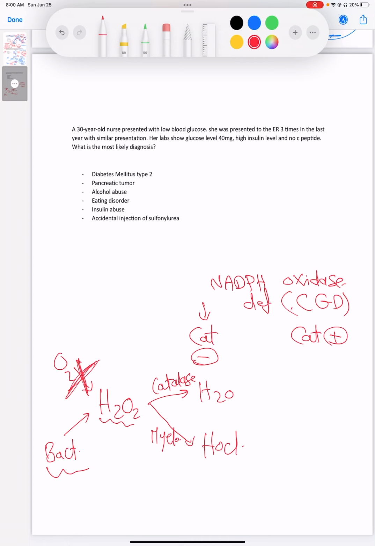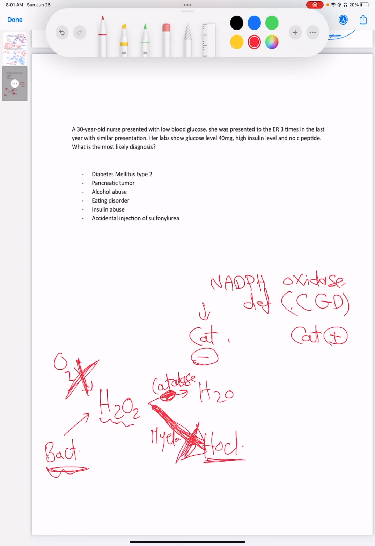So you only get H2O2 from bacteria. Okay, so if you are catalase negative, you don't have the catalase enzyme to convert H2O2 into water. You don't have this equation. You only have this equation, right? So if you don't have catalase, you only go to the bleach.